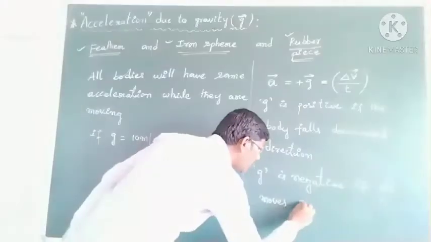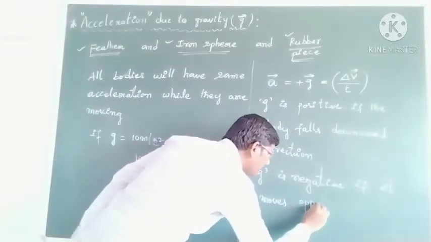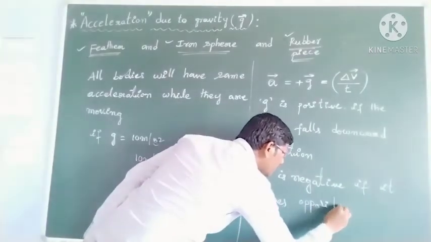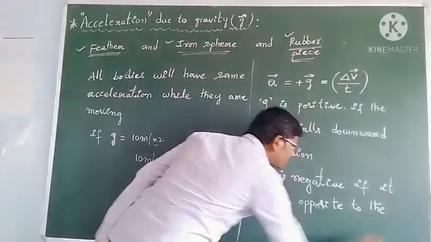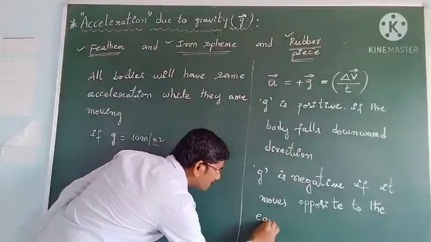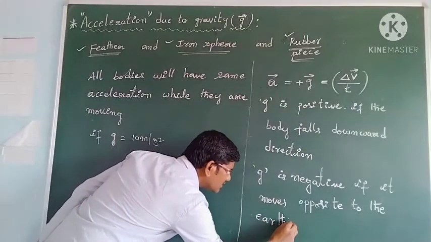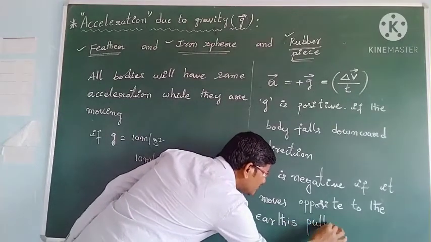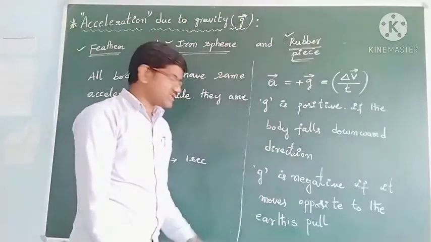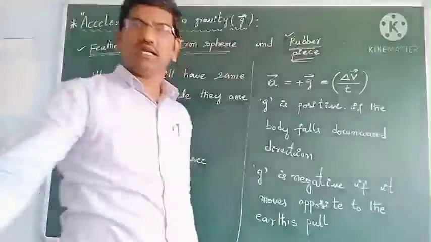If the object moves opposite to the earth's pull, then the g value will be taken as negative.